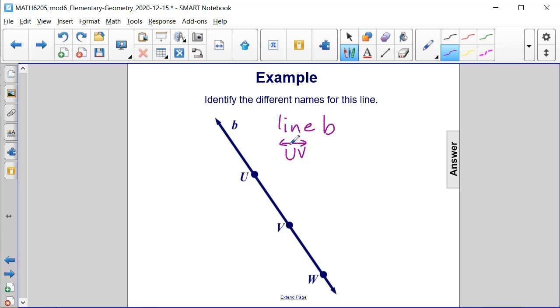We could also reverse these letters and say VU for the line. We could use VW, and then again, we could reverse it and do WV. We could also do UW, and again reverse that as WU.